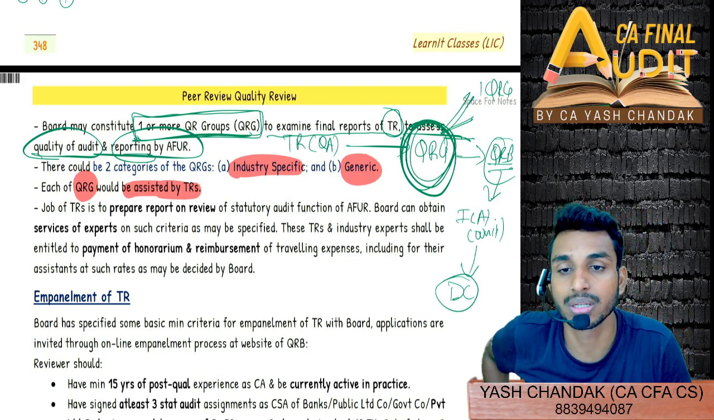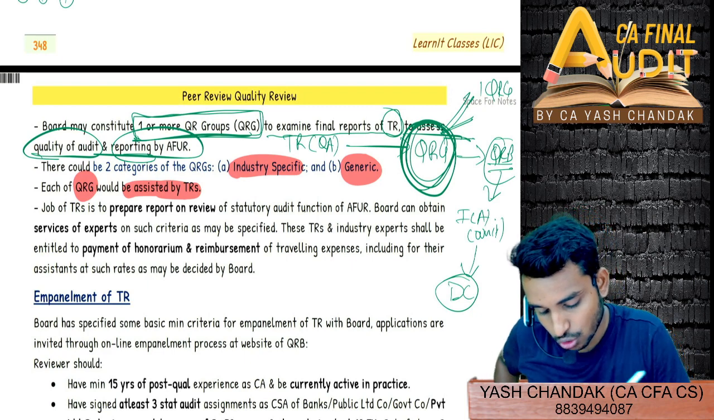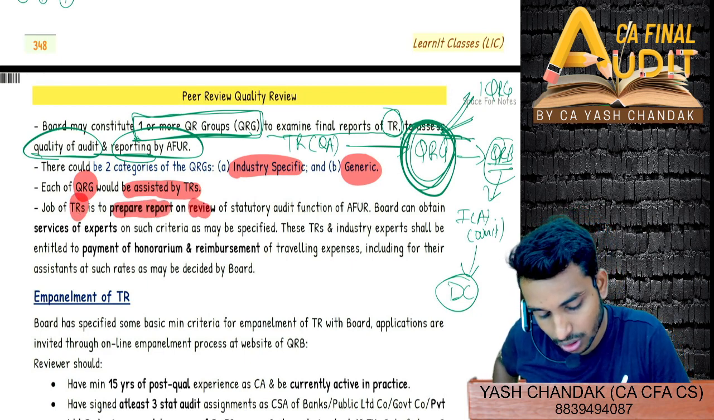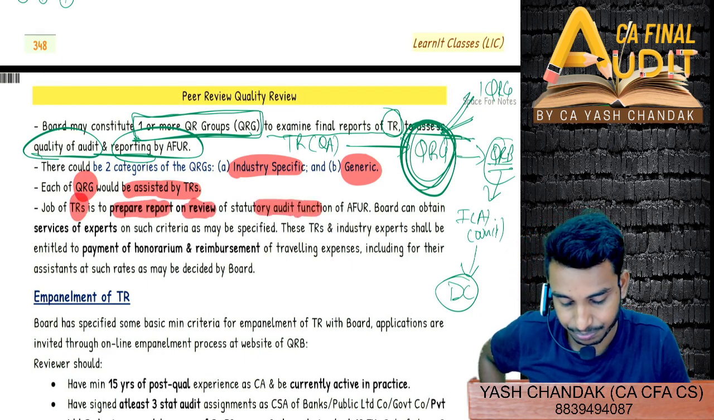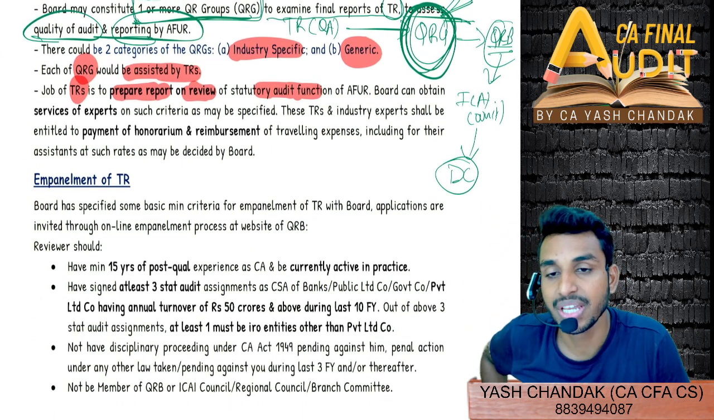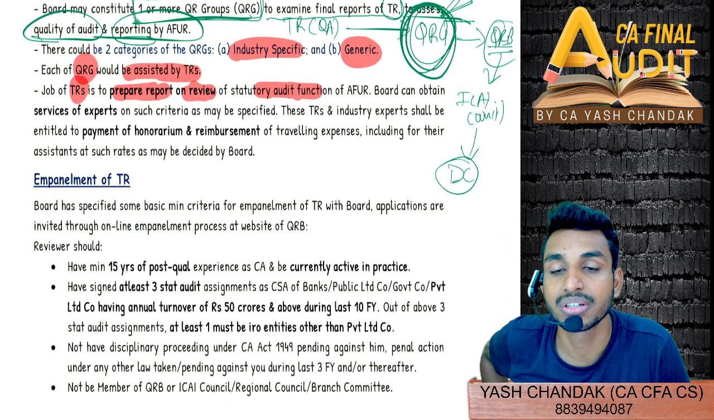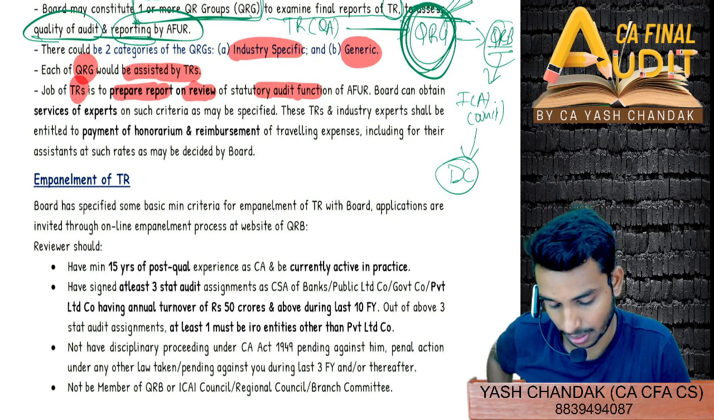QRG will assist QRB. And the job of technical reviewers is to prepare a report on the review of statutory audit functions. We as technical reviewers will report on what? On the statutory audit which was performed.